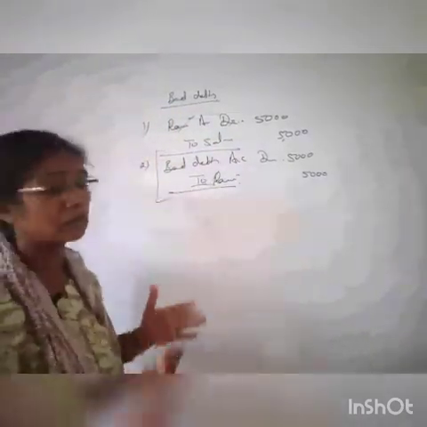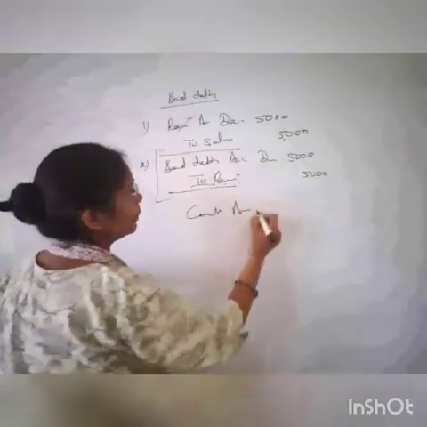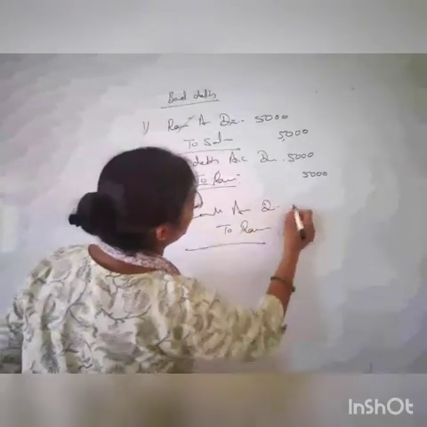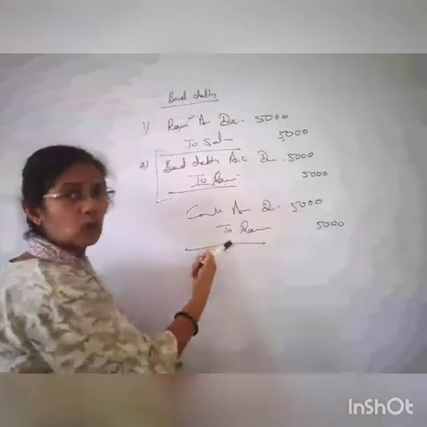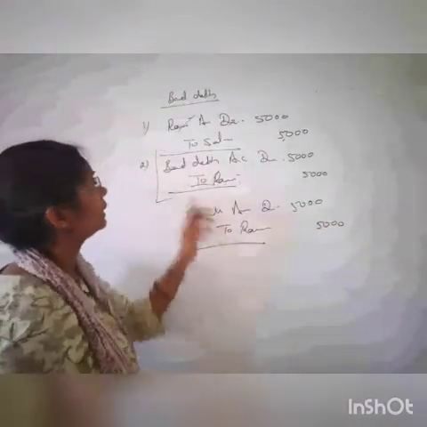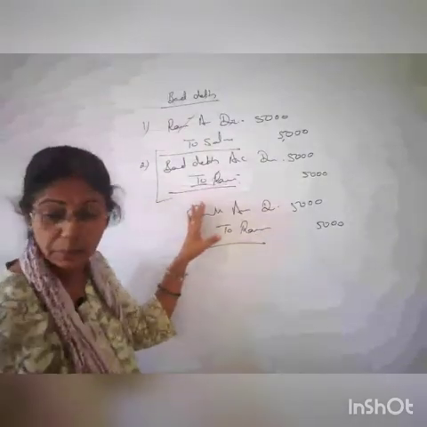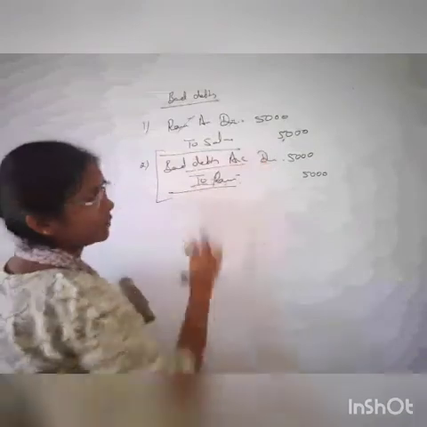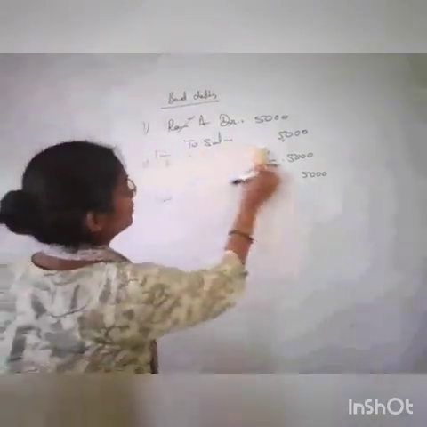But if I receive, that's very simple. I have received the payment, so this is cash account debit to Ram. If you receive the whole amount, in that situation also you have closed the account of Mr. Ram, where Ram's account was debited and here credited. But when he doesn't pay, that is declared as bad debts account. Fine, students, so this is the bad debts entry, complete bad debts.